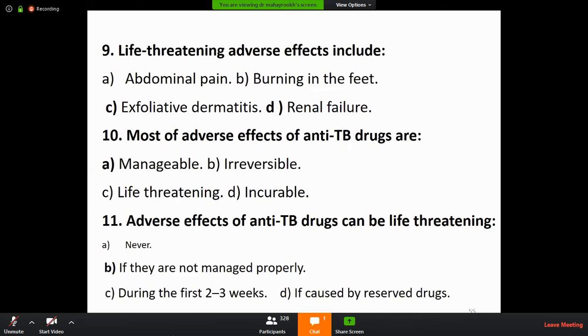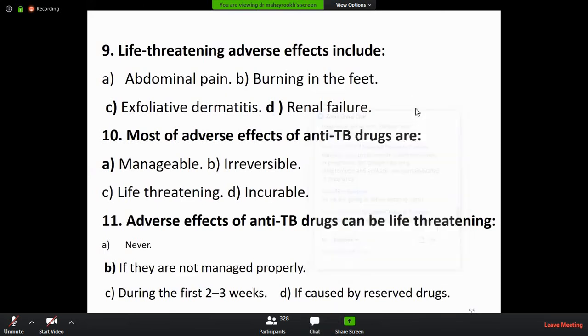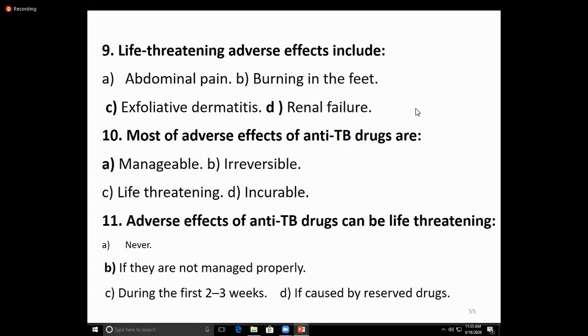Another term used is XDR, extensively drug-resistant tuberculosis. XDR tuberculosis is defined as resistance to isoniazid, rifampin, a fluoroquinolone such as ofloxacin, levofloxacin or moxifloxacin, and one of the second-line injectable drugs, that is capreomycin, kanamycin or amikacin. In that case the mortality rate is high.